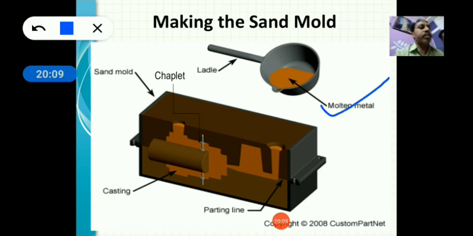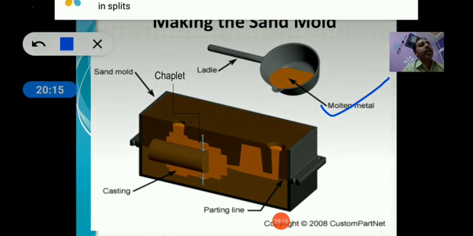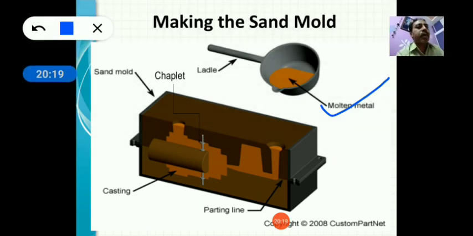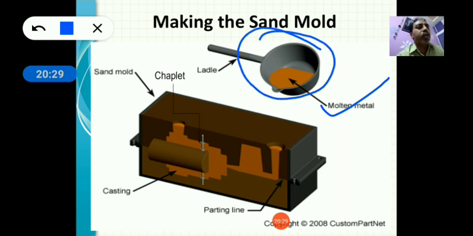Okay, so the ladle is a container through which you can pour the molten metal, or you can just place the molten metal. You can place the molten metal through the ladle. So the ladle is nothing but a container through which you can pour the molten metal, and that molten metal enters into the sprue and then goes to the runner and then your cavity.